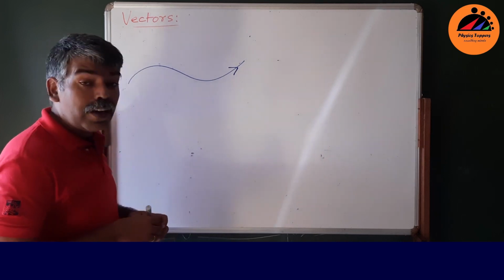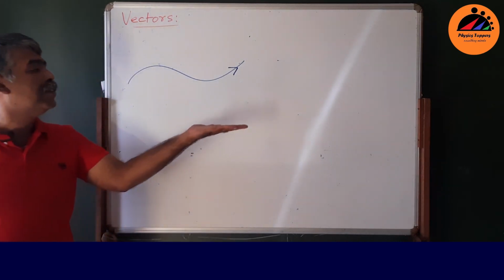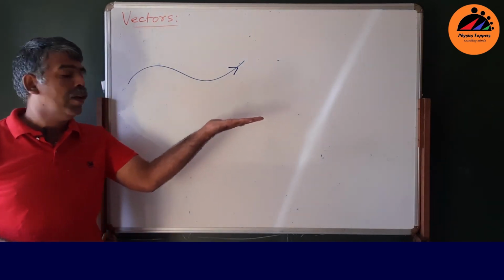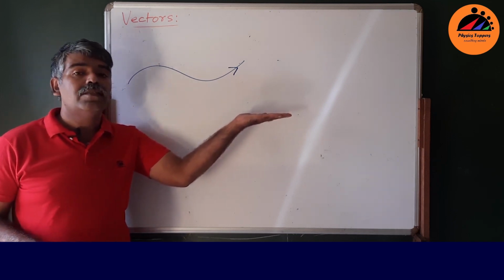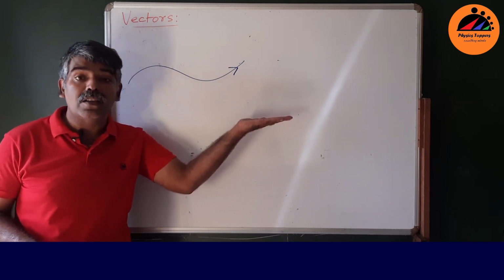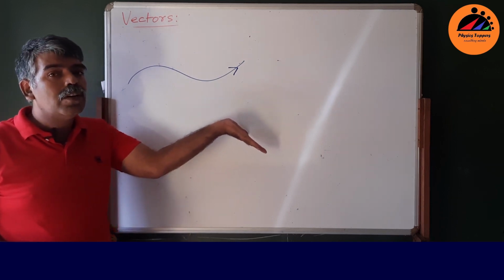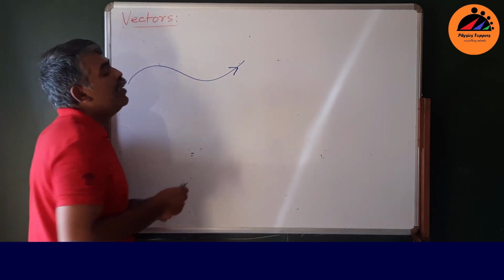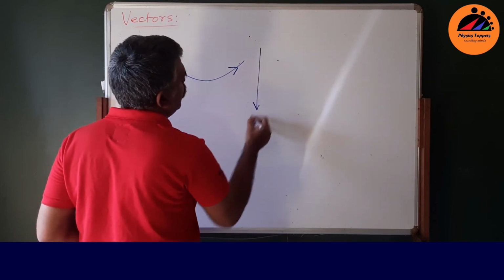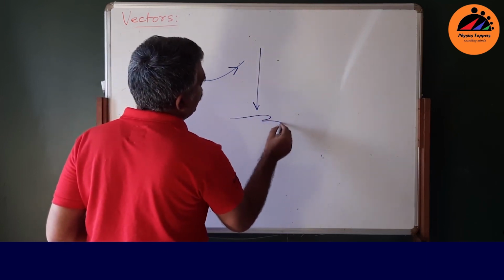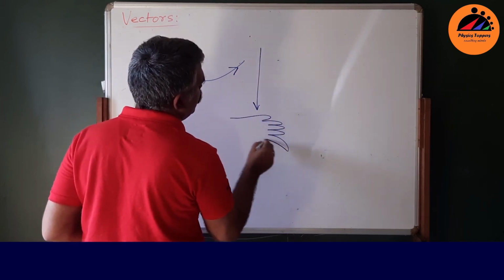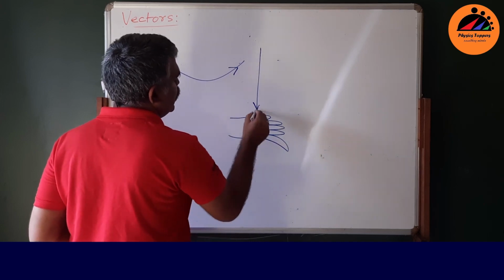But the thing is, why is velocity a vector? Suppose raindrops are falling, right? You place your hand like this, the raindrops will hit your hand hard. But if you place your hand like this, the raindrops will not hit your hand that hard. Suppose this is the velocity. You place your hand like this, so it's hitting hard.